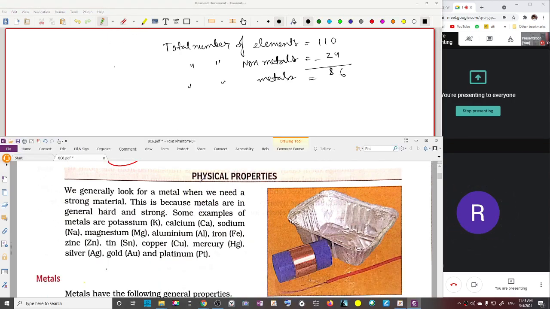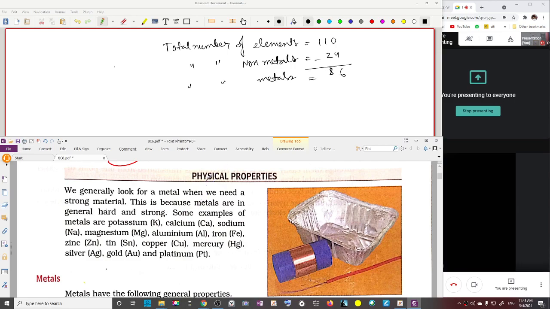Okay, now read again. Read from physical properties. Rupali, turn on your video and then read. Okay, sir. Actually, here there is no electricity. That's why. Okay, that's not a big issue. Okay, read it now.